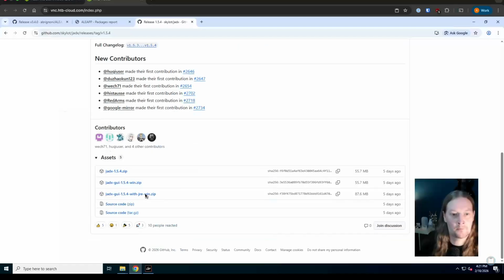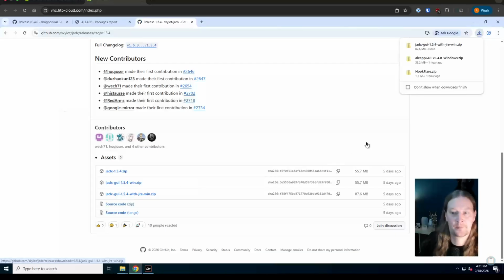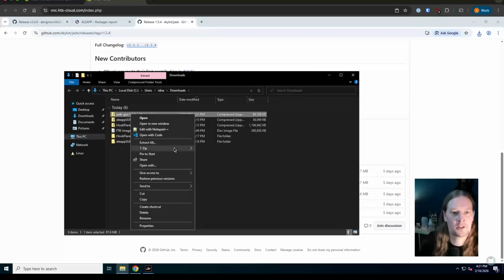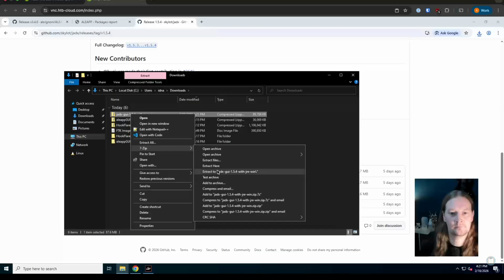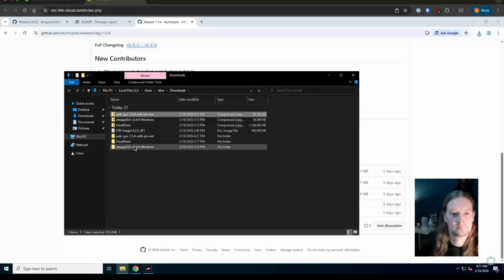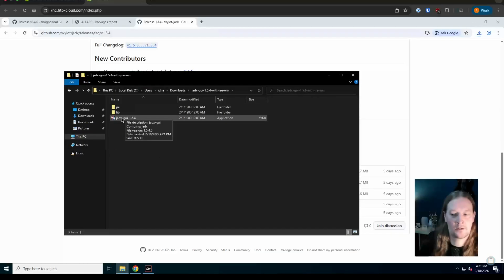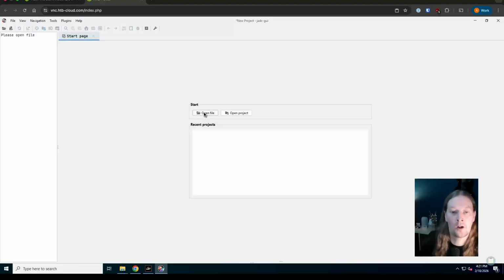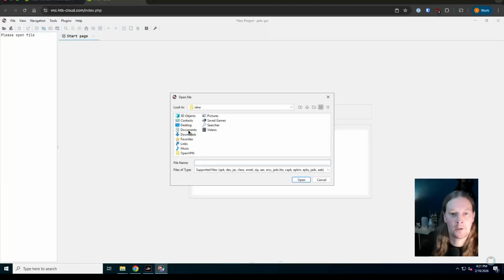And we're on Windows. I want the GUI version, and I want the version with the Java runtime environment included. So I'm just going to download that. That's already down. So as before, just going to extract that and open that up. Okay, so open file, and we're going to find our APK file.